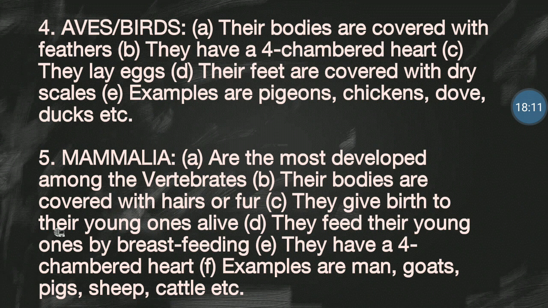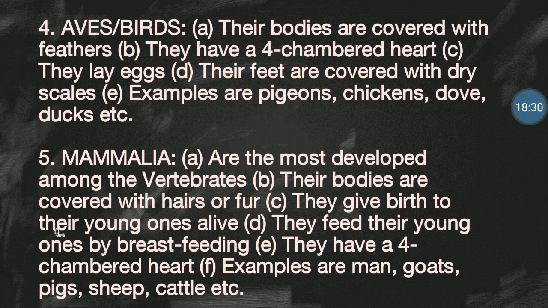Good. As a result, they are referred to as viviparous. Remember, animals that lay eggs are referred to as oviparous, whereas the ones that give birth to their young ones alive are referred to as viviparous.